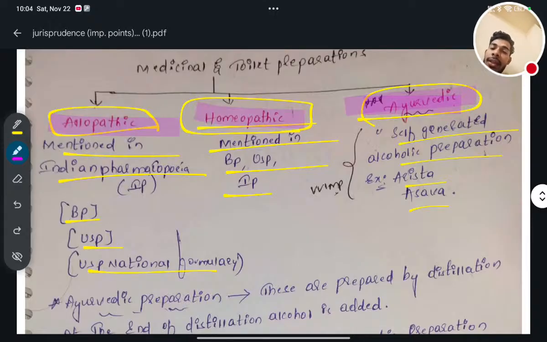Definition of homeopathic and allopathic everyone knows, and where it is mentioned that is important. So Indian Pharmacopoeia, British Pharmacopoeia, US Pharmacopoeia. Here also British Pharmacopoeia, US Pharmacopoeia, and Indian Pharmacopoeia, both allopathic and homeopathic. The difference between allopathic and homeopathic mention is that allopathic is also mentioned in US Pharmacopoeia National Formulary, USP National Formulary.